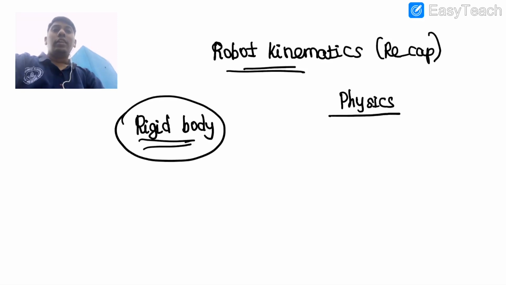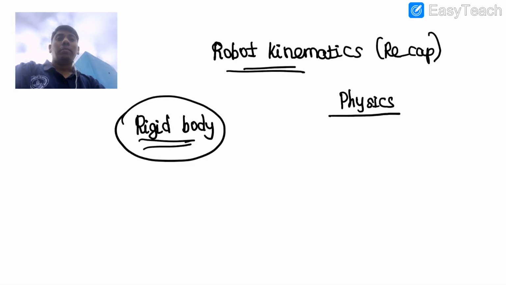In nature, no such rigid body exists, but we will make the simplification that all bodies are considered rigid in robot dynamics, or robotic manipulators, or robotic systems. These definitions in detail, and why we do robot dynamics with the consideration of rigid bodies, we will discuss when we talk about robot dynamics. Right now we are focusing on robot kinematics.